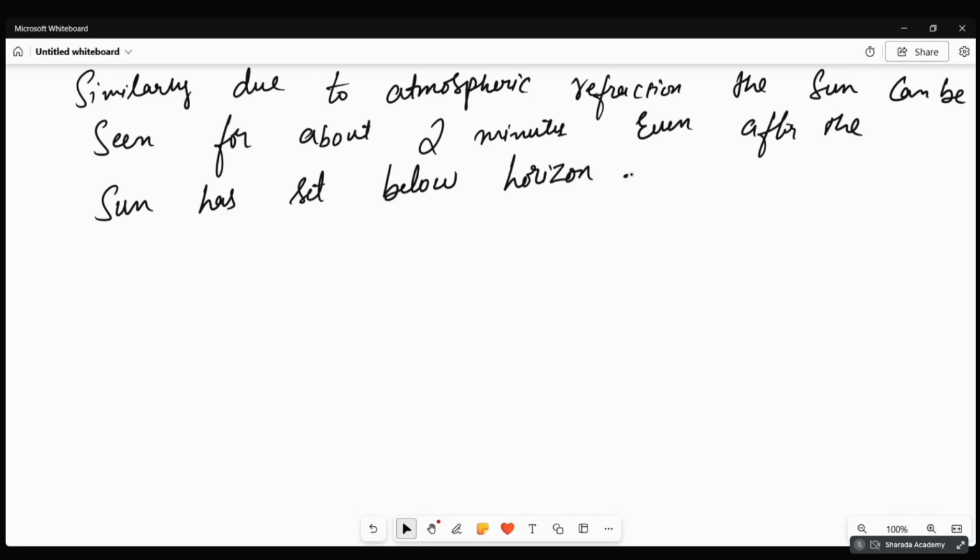Next, the next phenomenon is about scattering of light. Netra, can you tell what is the difference between scattering of light and the reflection of light? Scattering of light is when light falls on any object and the surface of the object is rough, so the light will scatter in all directions.